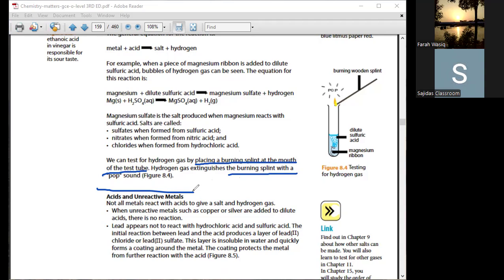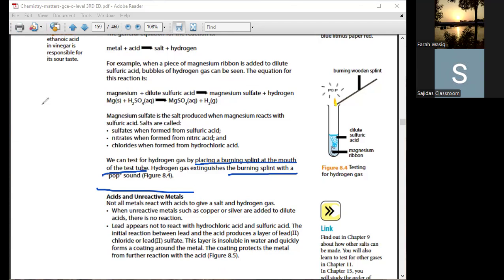Miss, hydrogen gas is usually a flammable gas, it supports combustion. But over here, because hydrogen gas is produced in a bigger quantity, the oxygen level required for burning gets limited. So that's why it extinguishes the flame, with a pop sound. The pop sound is like a popcorn sound, just like popcorn comes out when it pops up. So the lighted splint will be extinguished with a pop sound.